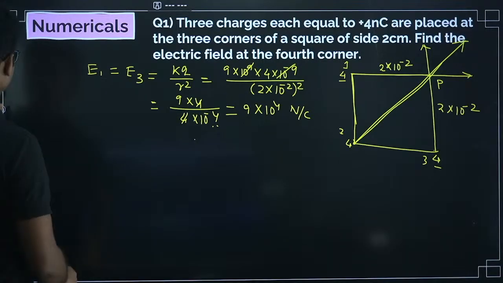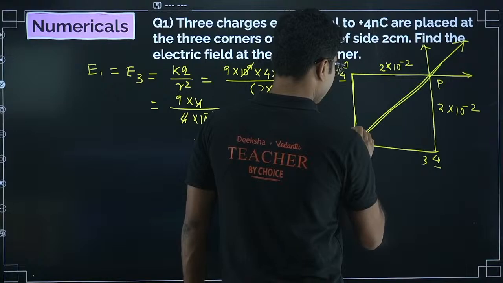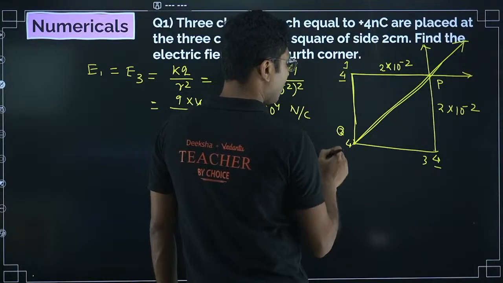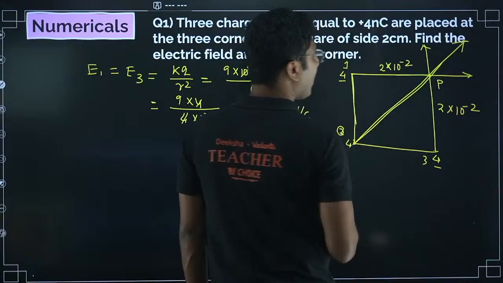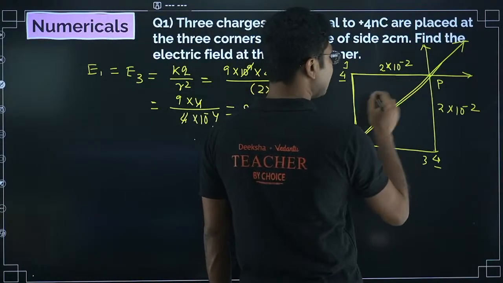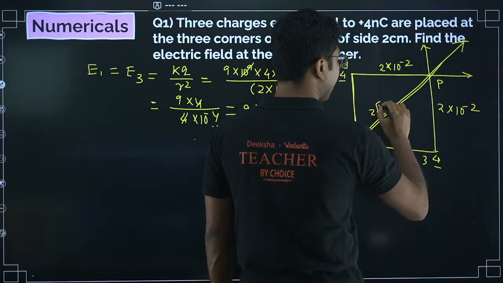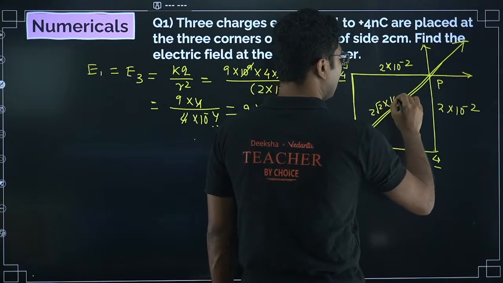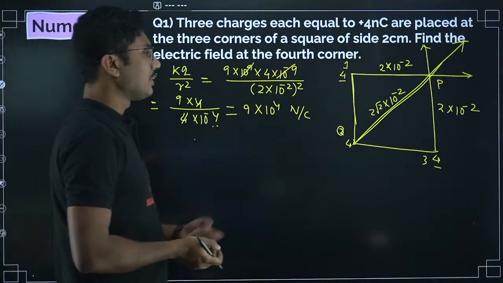Now what about the electric field due to this charge? So this charge is number 2 charge. So the number 2 charge electric field will be along this direction. Now the distance will be different. What will be the distance for a square? If each side is A, then the diagonal is A root 2. So it will be 2 root 2 into 10 to the power of minus 2, that is the distance.